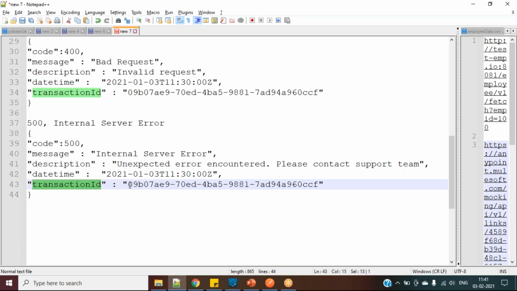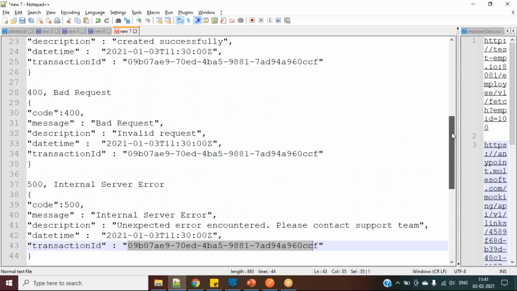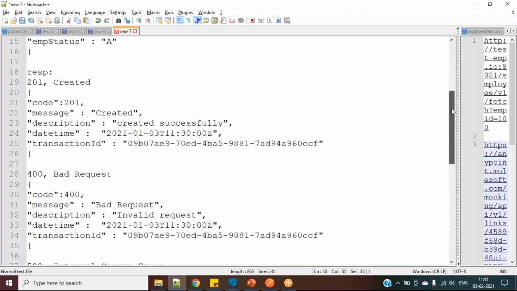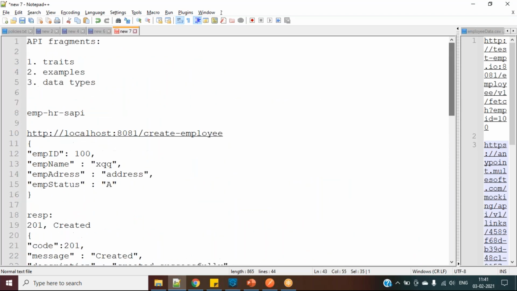So this is just an example I have given. We are simply designing this for this API. If we want to design anything for this API, how to design in a standard way, we will see. Okay, let me go and create it.